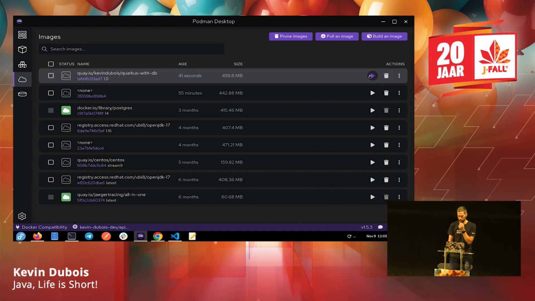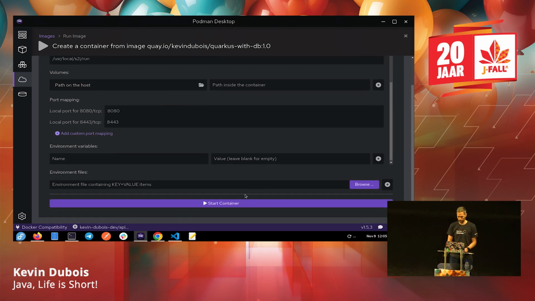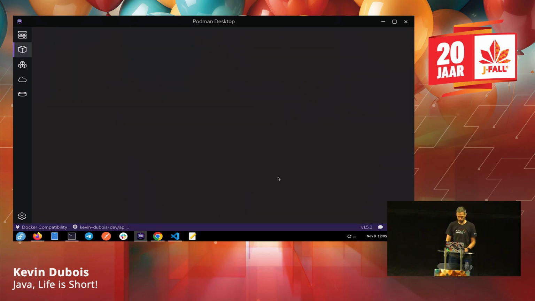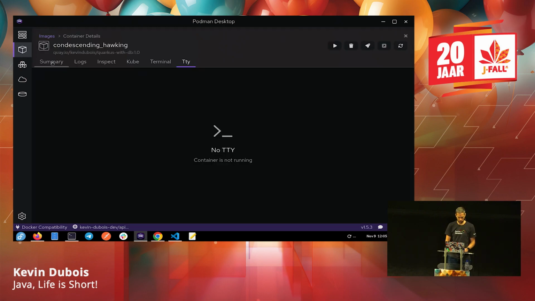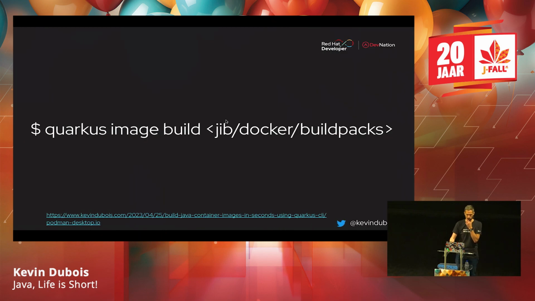And well, we can try to run it. The only thing is that now this is an application that is running in production mode, right? Because I'm not running in dev mode anymore. So if I start it, we'll see that it'll probably have some issues. Logs, there we go. Because it's looking for the Postgres database that I'm not running with Testcontainers anymore, right? So we can see that it fails now because I'd need to configure it. But I was able to quickly build a container image and run it. So that's with quarkus image build.